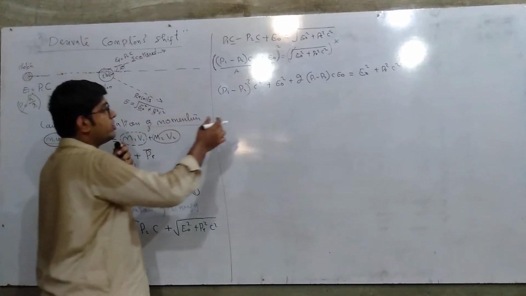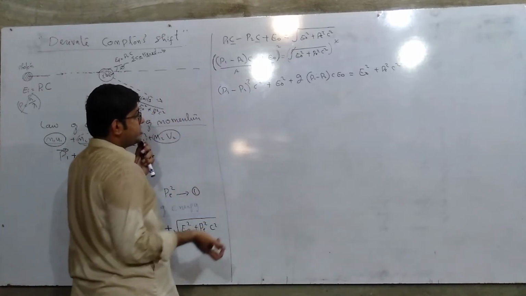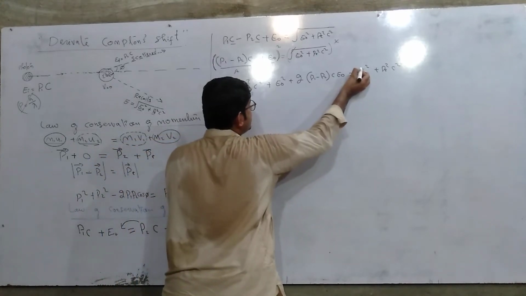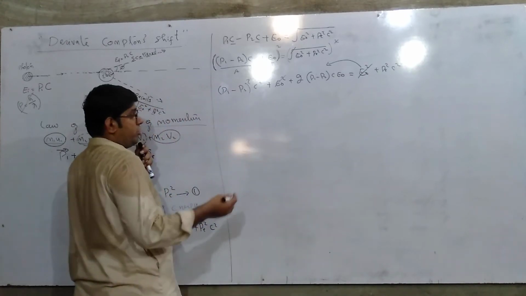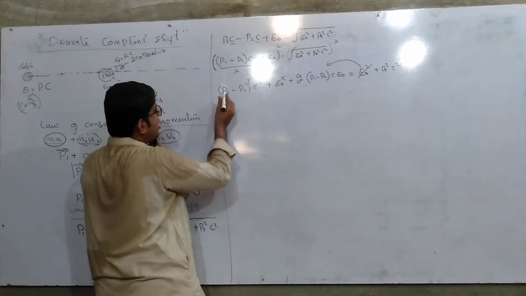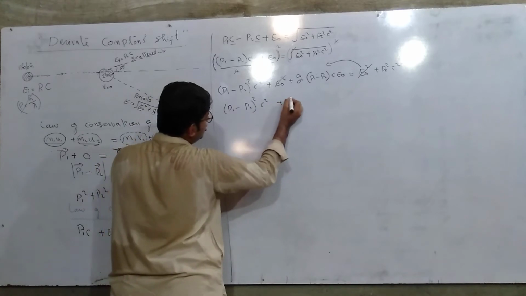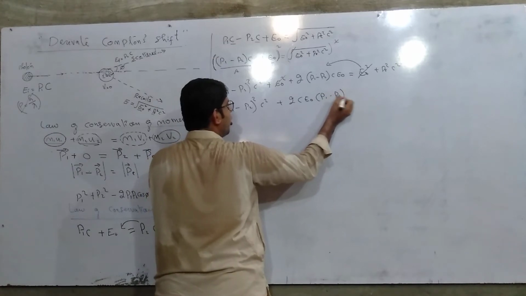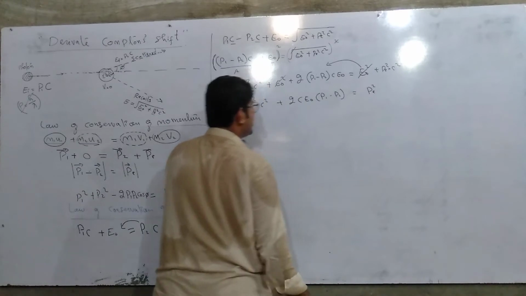And here we see this expression we have finally obtained. Now what will happen? We can shift this E naught to this side, and this E naught can be cancelled out with this E naught, and we finally get the new expression: (P1 minus P2) whole square C square plus 2 C E naught (P1 minus P2) is equal to the momentum of the electron square multiplied by the speed of light square.